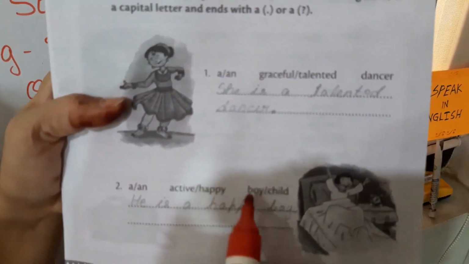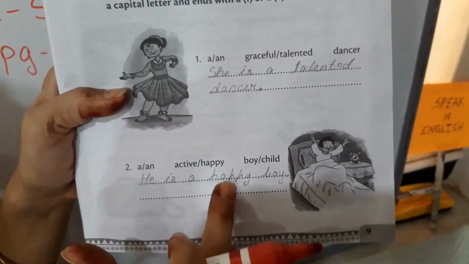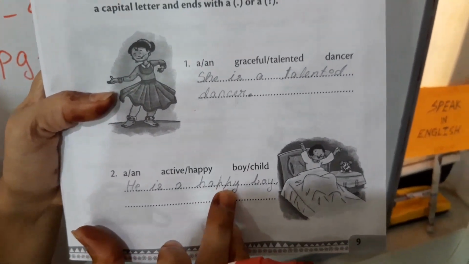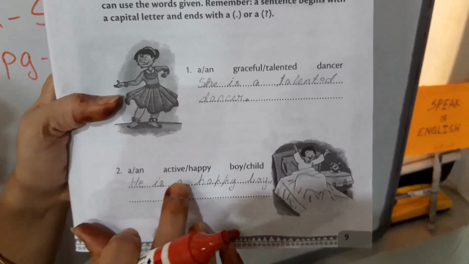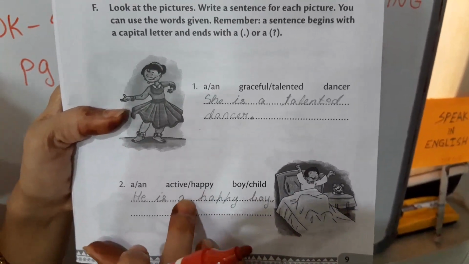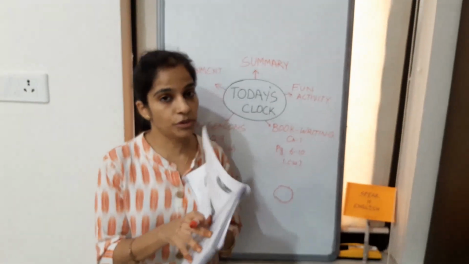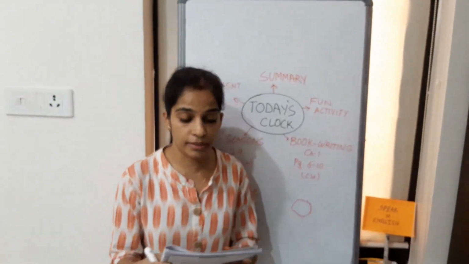Again see here. Now students, please note, from these we are just choosing one. Okay, one option we are choosing. So what I wrote, he is a happy boy. Because happy I have chosen, so I wrote here a. If I have chosen active, I would have written an. All these are very important while writing a sentence, while speaking a sentence.